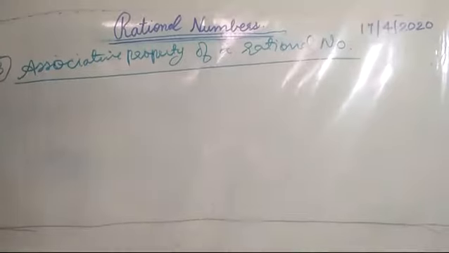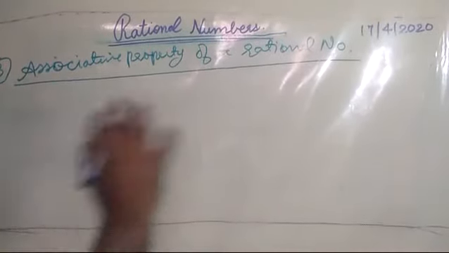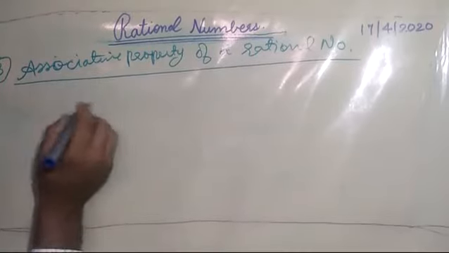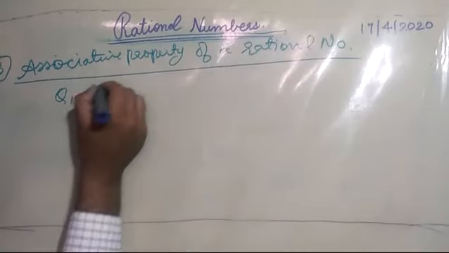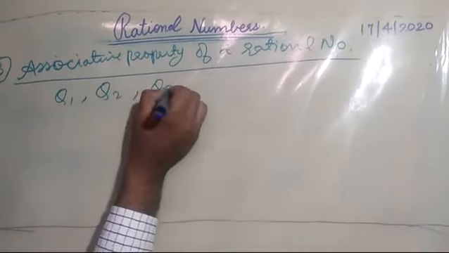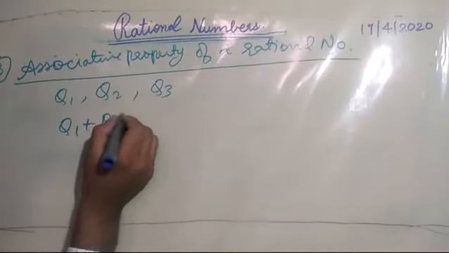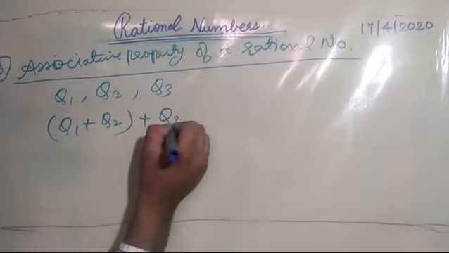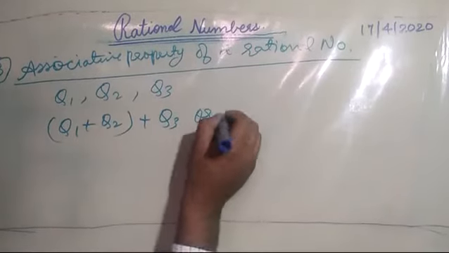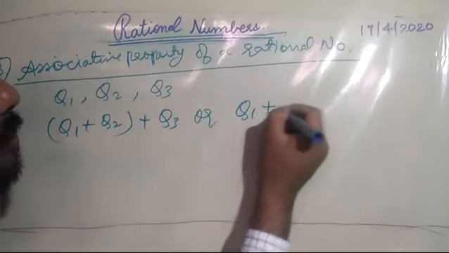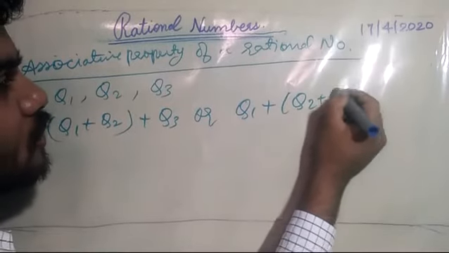Now if I have three or more rational numbers, but before that I will take only three rational numbers, like I have q1, the other rational number q2, the other rational number q3. If I want to add, I can add (q1 plus q2) plus q3, or if I want, I can write q1 plus (q2 plus q3).